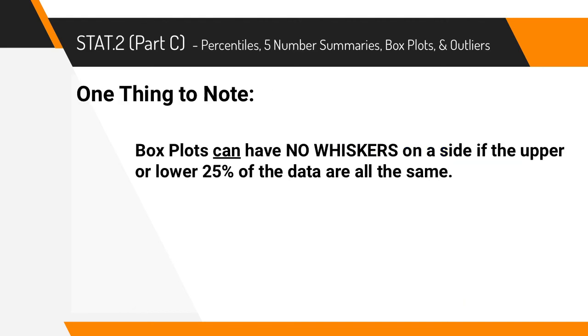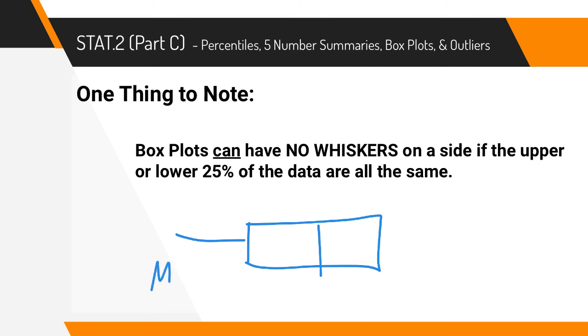One last thing to note is that it's possible that box plots don't have any whiskers, and they might just have one whisker, like maybe they have a whisker on the lower end, but not on the upper end. If you had a box plot that looked like this, it would mean that we know your minimum value, your Q1, your median, and your Q3. But if we don't have an upper whisker, that would mean that your Q3 and your maximum are actually the same size. So your Q3 and your maximum are equal to each other.